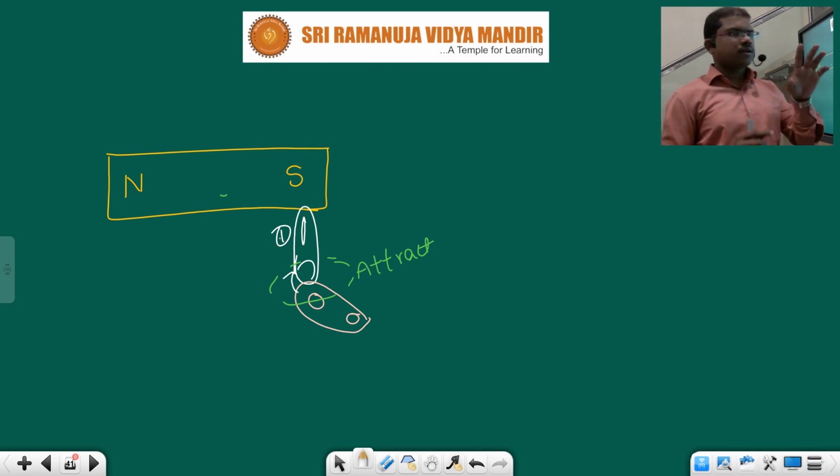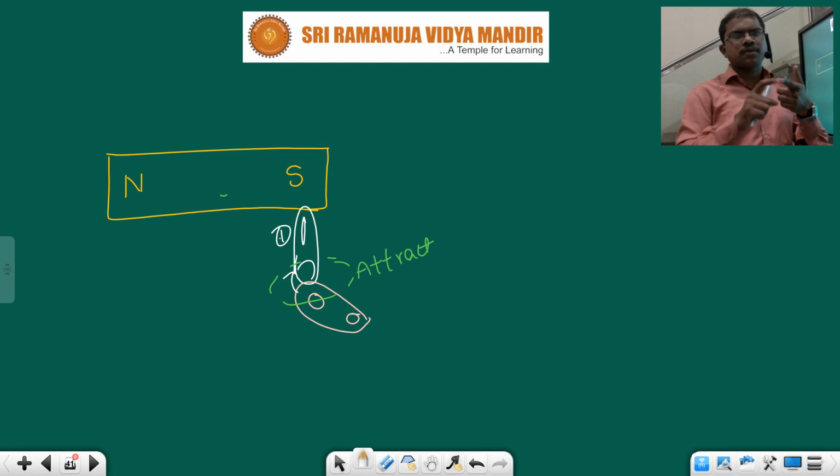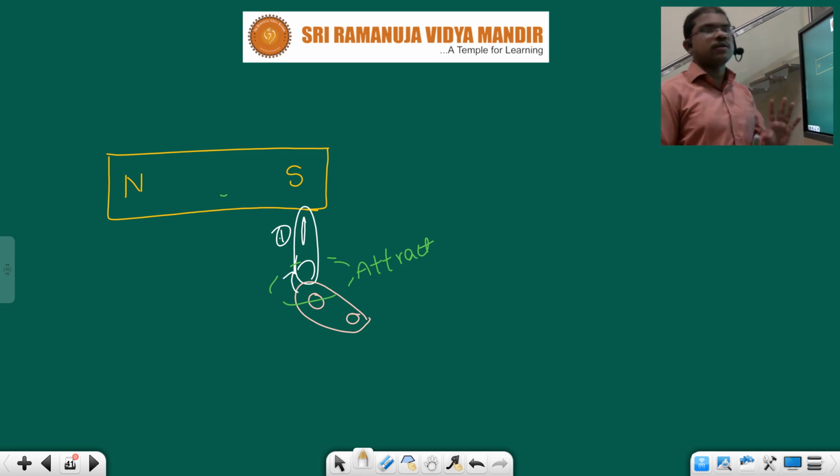First we take a magnet, children. First we keep one pin. Next we attach the second pin to the pin only, not the magnet, and still it can attract. This condition is called induction.